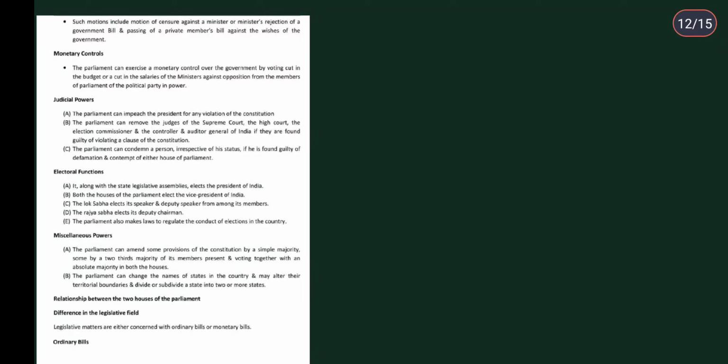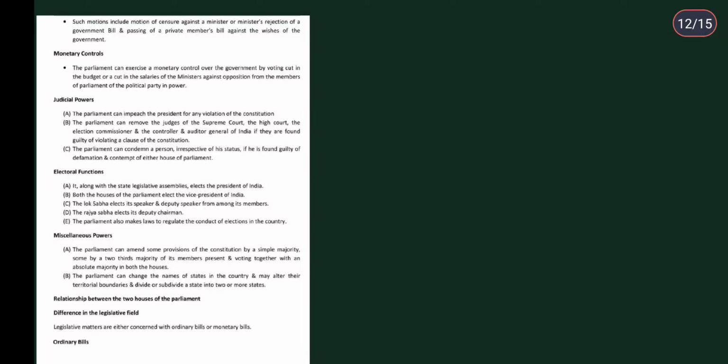Then judicial powers: the parliament can impeach the president for any violation of the constitution. So that is a judicial power with the parliament. The President can never be removed, it is always impeached. You will get to know about this process in your book on impeachment.